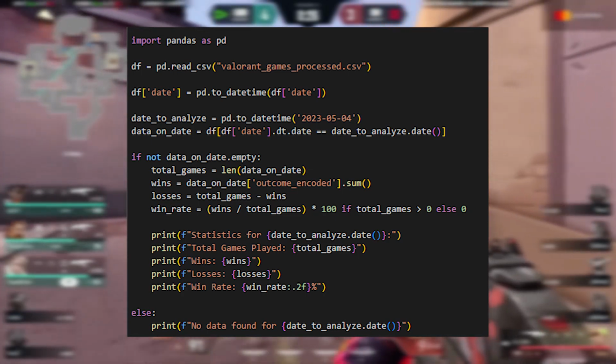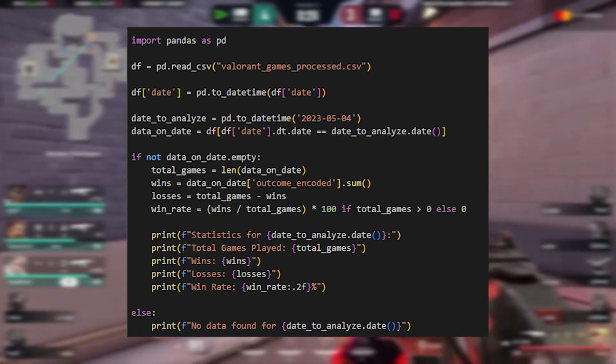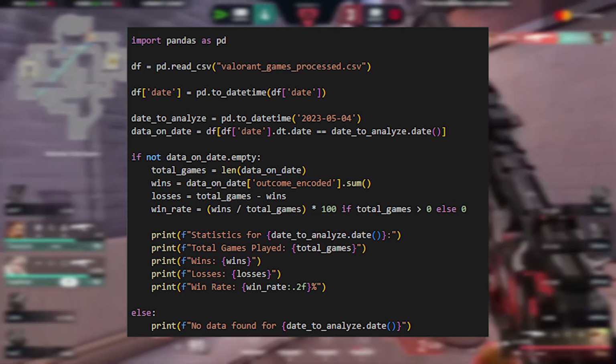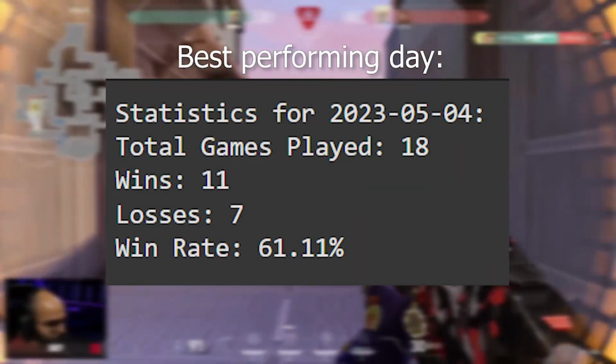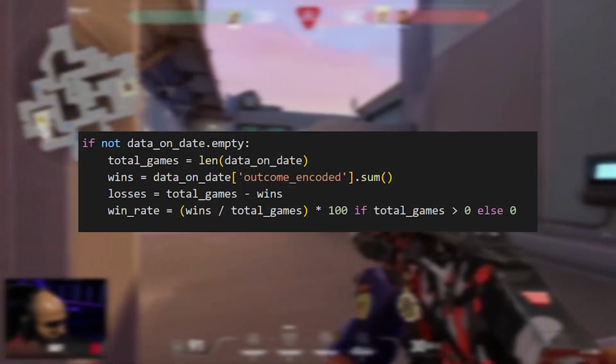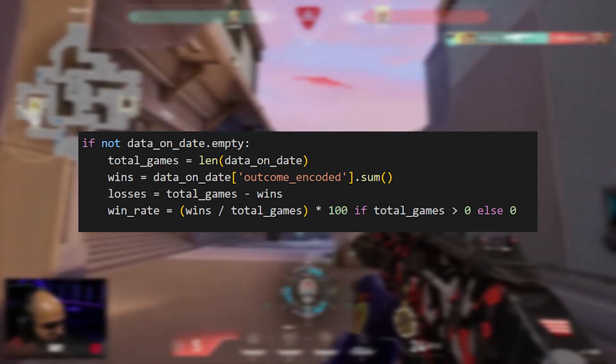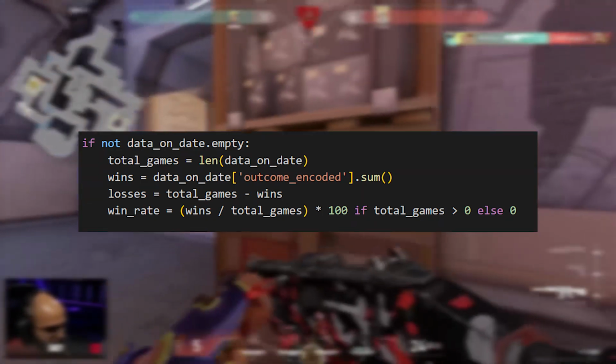Using stats, we extracted the information for a specific day from the dataset. We found the total games played, wins, losses, and win rate for that specific day. For the win rate, we used the formula wins over total games multiplied by 100 and displayed the result.